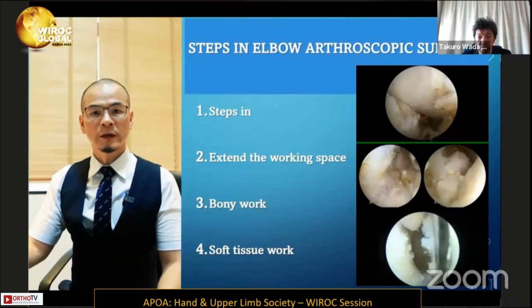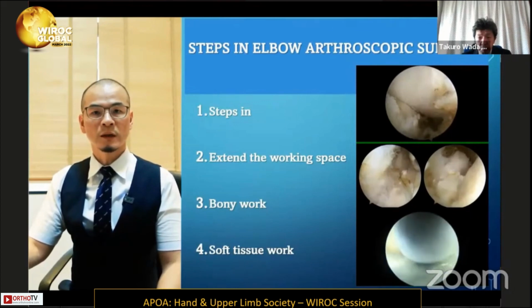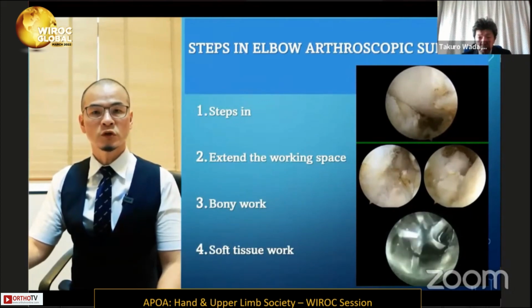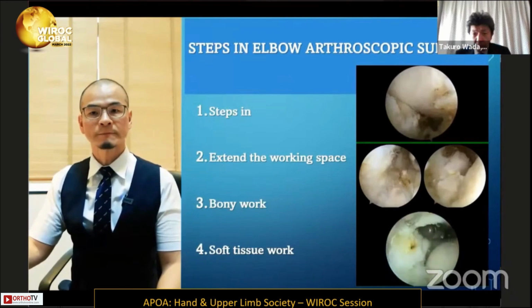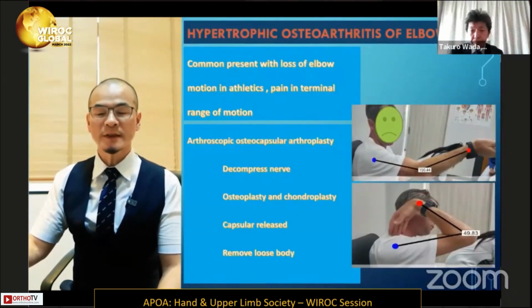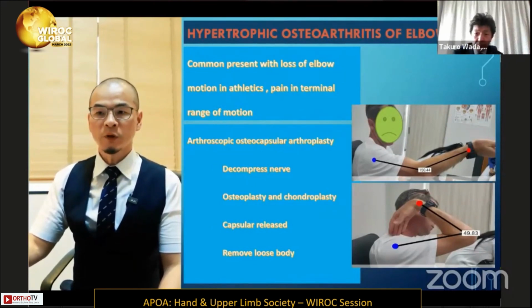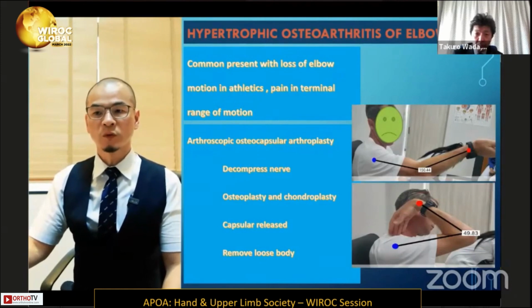Step 3 is bony work. Bony work includes osteoplasty or chondroplasty. And the final step is the capsular working, soft tissue release. Next is the disease that shows the good benefit when you stick with the steps of arthroscopic surgery. Hypertrophic osteoarthritis of the elbow.